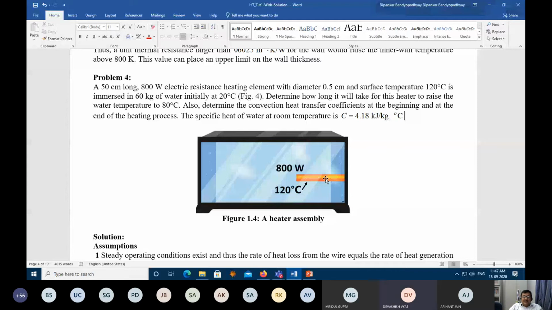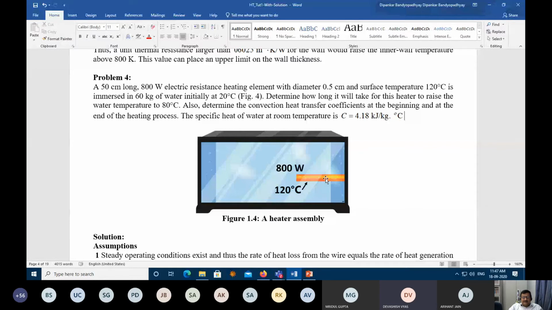So what you have to determine is the convection heat transfer coefficient at the beginning and at the end of the heating process. Yes. So Newton's law of heating and cooling has to be used. Am I correct? Yes. So how will you do this?